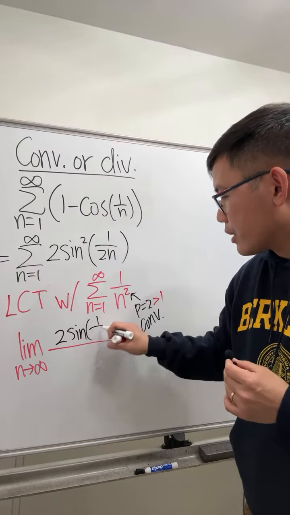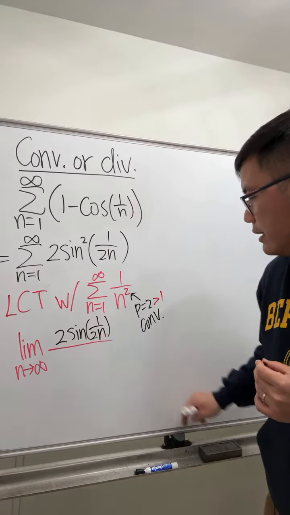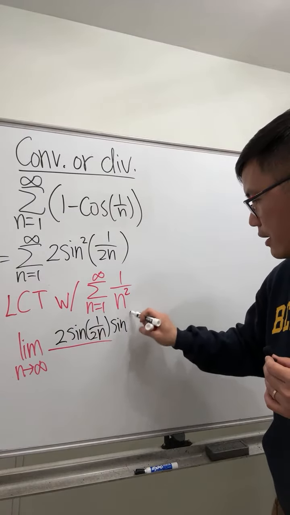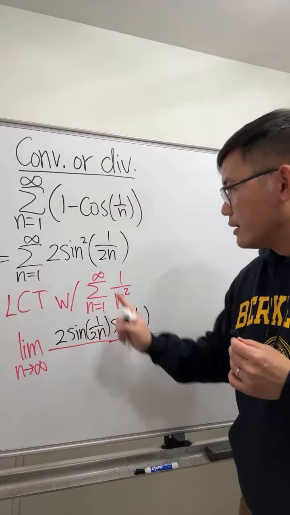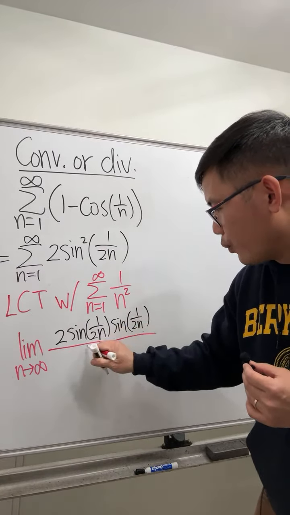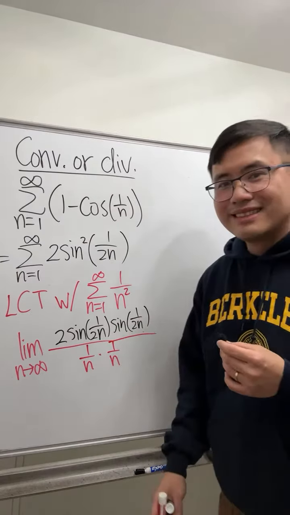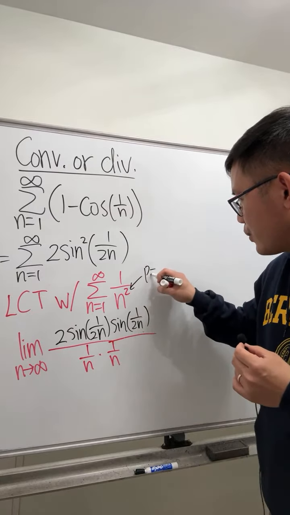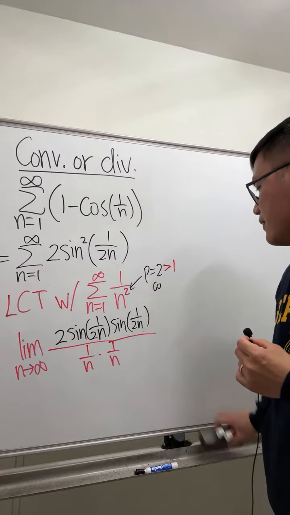Let me write it on purpose as sine of 1 over 2n times another sine of 1 over 2n, and I'm going to put on the bottom 1 over n times 1 over n. By the way, this is p equals 2, which is greater than 1, and therefore this converges.